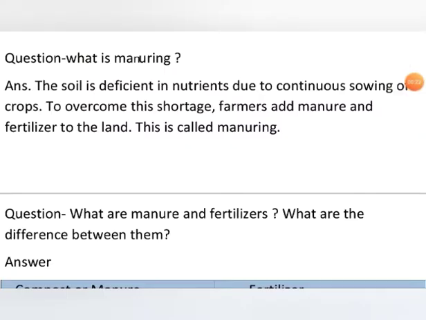In the first part of the video, we studied what crops are, the types of crops, the Kharif crops and the Rabi crops, and various activities performed by the farmers: the preparation of the soil, then the sowing of the seed, how to differentiate healthy and unhealthy seeds, and the different conditions for the germination of the seeds.